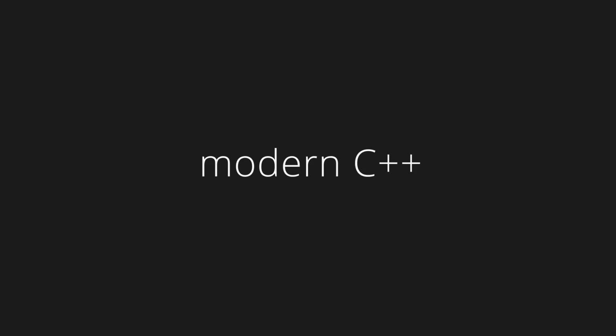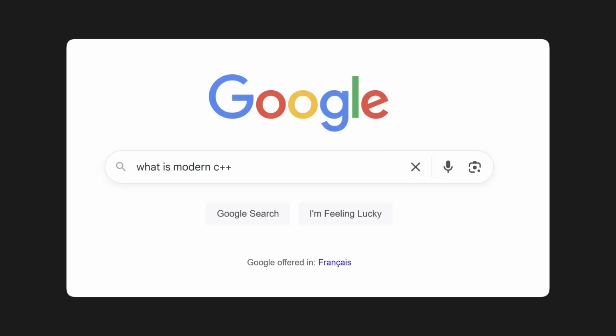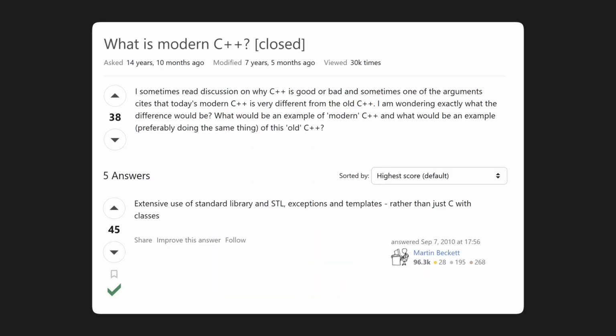Speaking of modern C++, when you first start learning C++, people often tell you that you gotta learn modern C++, but when you Google what is modern C++, you end up on this post from like 14 years ago. Surely this answer is outdated. And it is. Furthermore, when you look up tutorials online, you're never sure whether you're being taught old-fashioned C++ or modern C++ or something else.